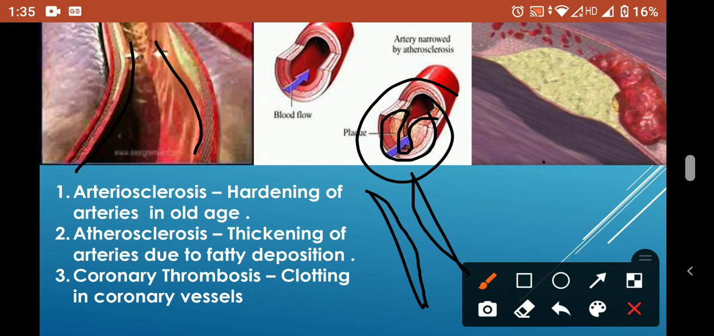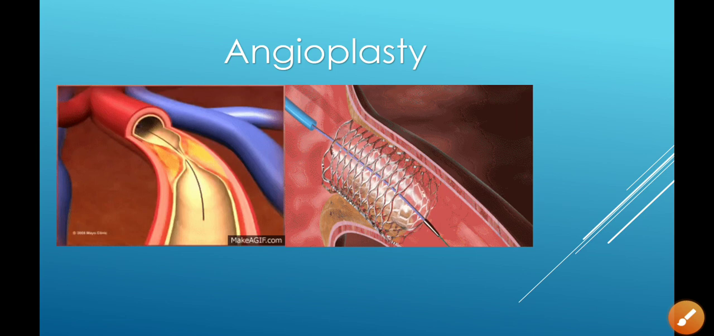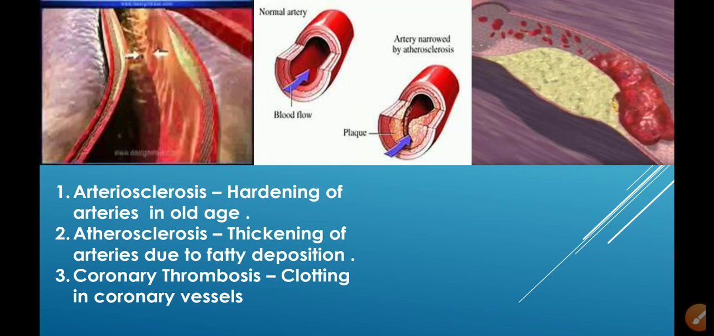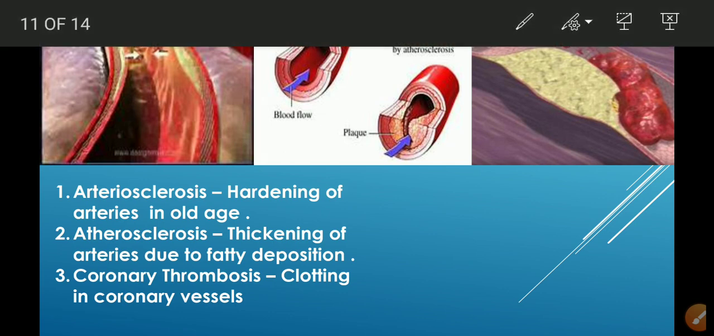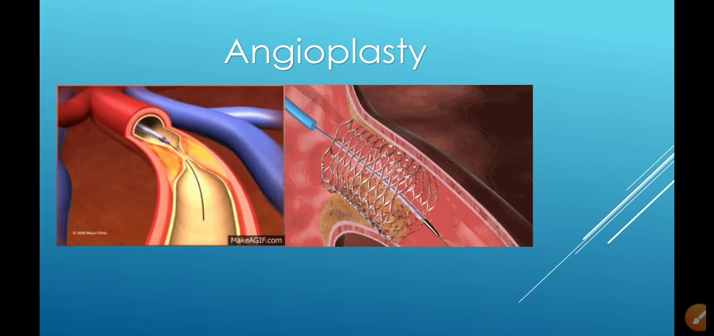Okay, this is the another one, coronary thrombosis. In coronary thrombosis, in coronary artery, there is a big clot, and because of this clotting, sometimes there is a poor supply of blood, and sometimes there is no supply of blood. So these are the three disorders of heart. In case of any of this disorder, especially in case of coronary thrombosis or atherosclerosis, what we have to do? We have to do angioplasty.